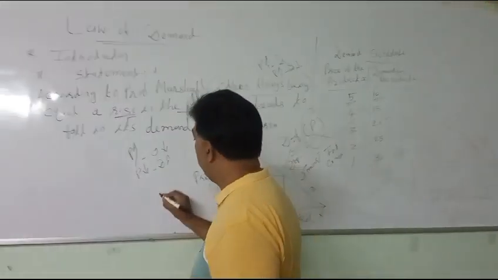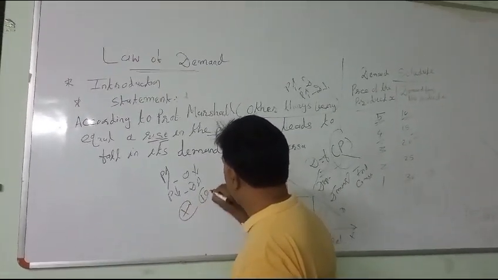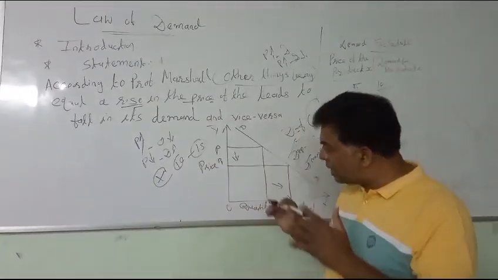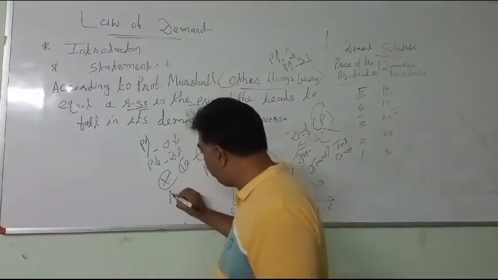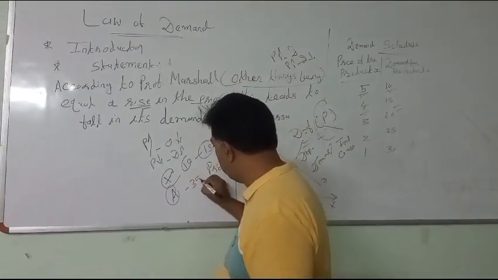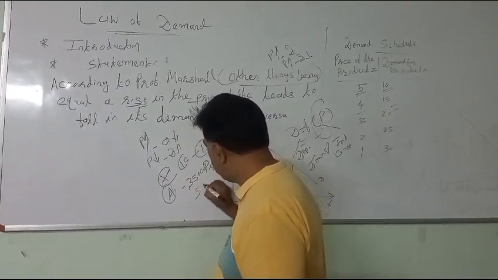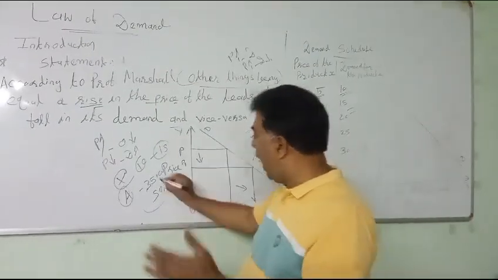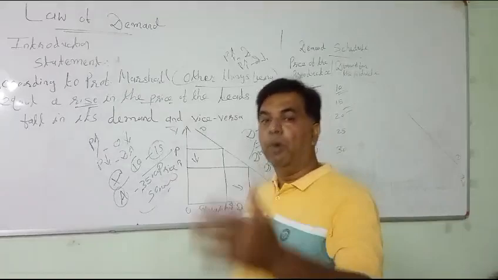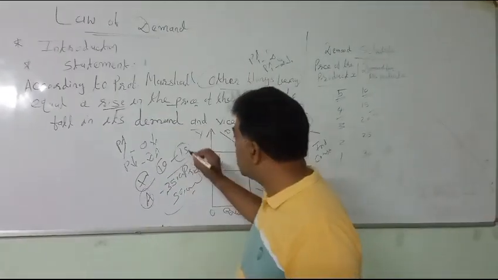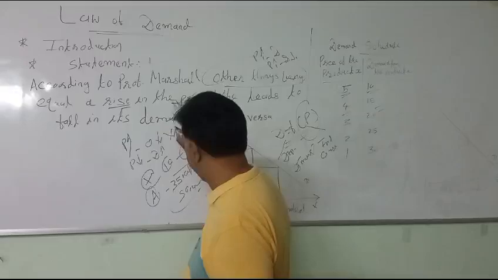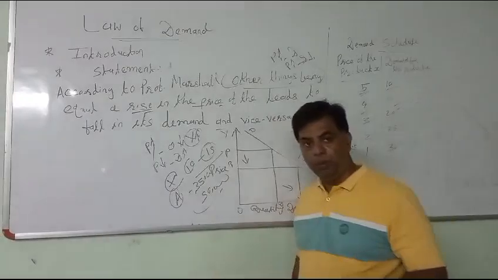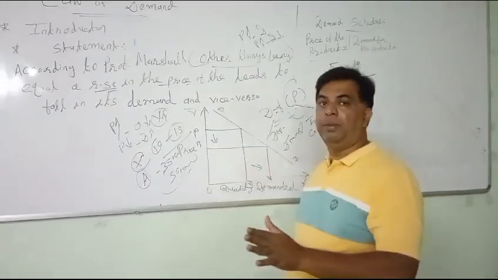Suppose price of the product X increases from 10 rupees to 15 rupees. Demand should fall. But at the same time, the income of a person increases from rupees 35,000 per month to rupees 50,000 per month. So even at higher price, he will demand more, he will consume more. Why? Because with rise in income, his purchasing power increases. Now he is able to purchase more. So higher price, higher demand.